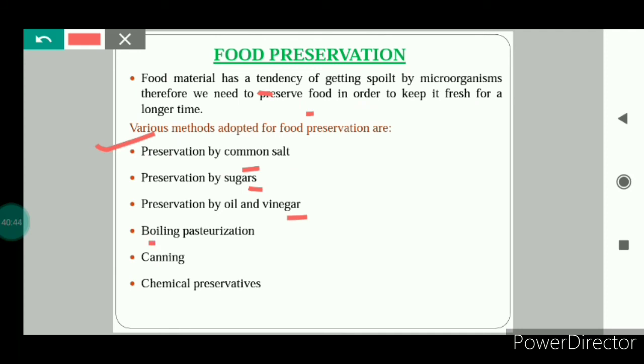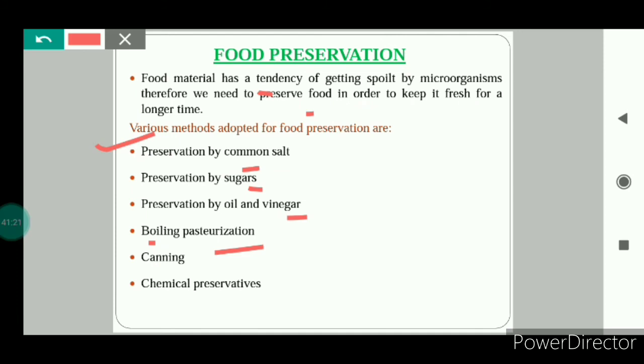Next is boiling. Boiling food items also kills the microbes present in them and keeps the food safe or fresh. These boiling and pasteurization are different methods. By mistake, they have been written together. Otherwise, these two are different. Next is pasteurization. Pasteurization is a method used to preserve milk. It was discovered by Louis Pasteur. In this process, the milk is heated to about 70 degrees Celsius for 15 to 30 seconds, and then suddenly it is cooled and stored.